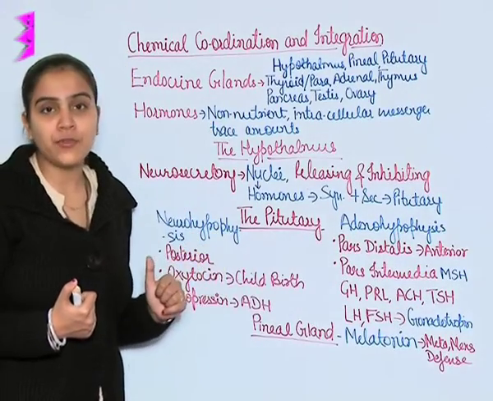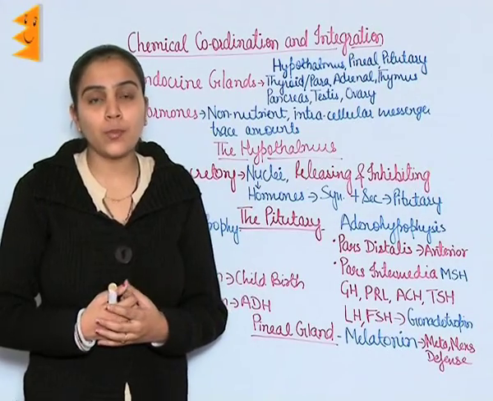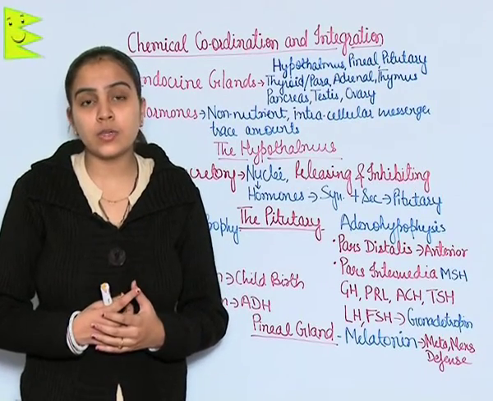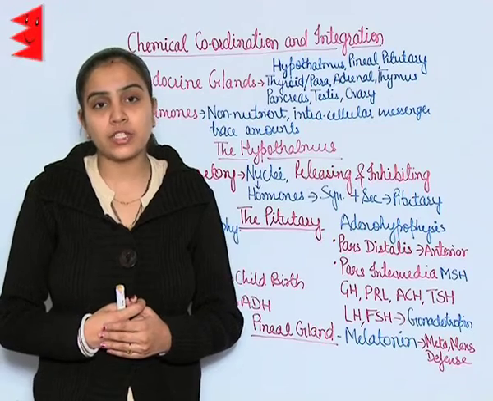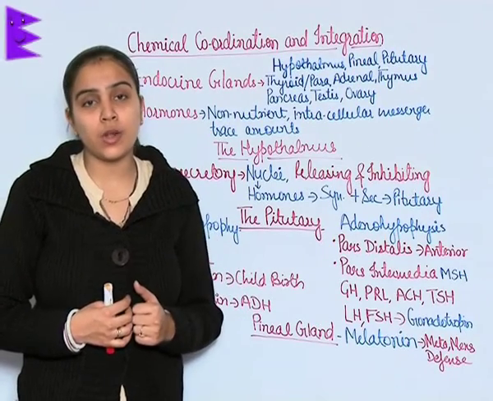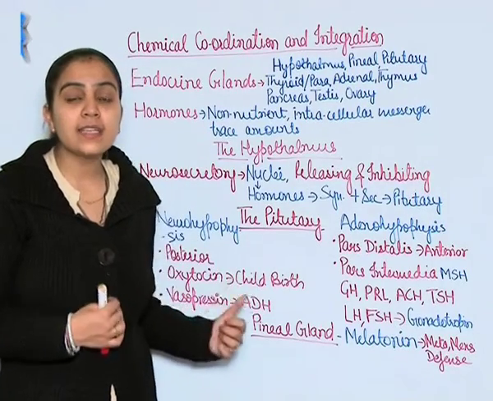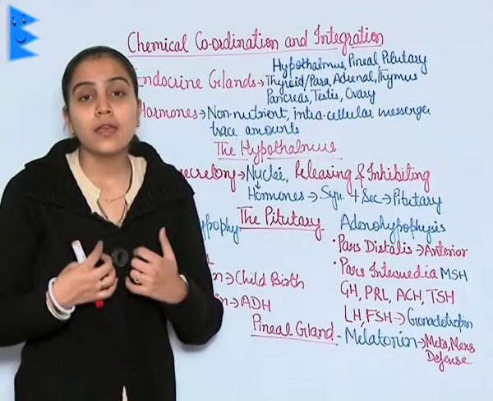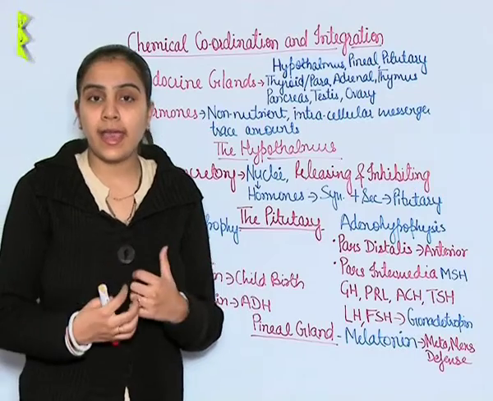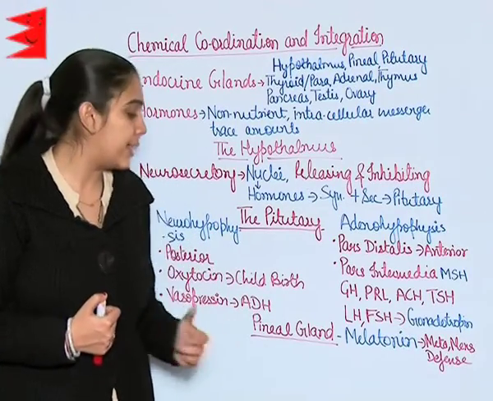Now neurohypophysis or posterior pituitary. From the posterior pituitary, two hormones are released, which are oxytocin and vasopressin. Oxytocin is responsible for the contraction of smooth muscles at the time of childbirth, and vasopressin is also known as ADH, that is antidiuretic hormone, as it promotes reabsorption of water from the kidney. Vasopressin acts on the kidney and helps in reabsorption of water.